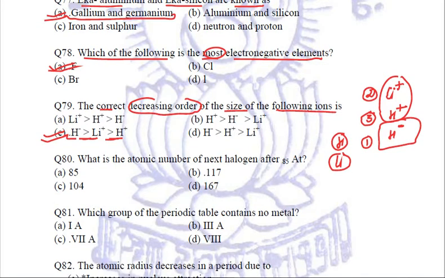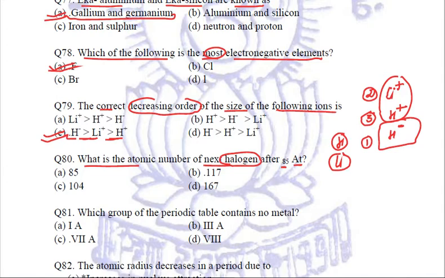The next question is the one which has confused many students, and to be very honest, it terrified many students. Let us see what the question is. The question is, what is the atomic number of the next halogen after At, atomic number 85? Now, first thing is, what is At? Astatine.